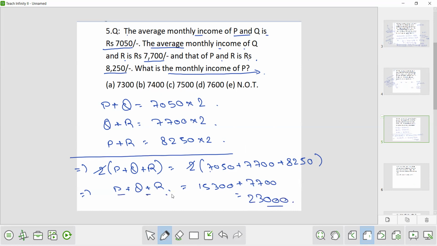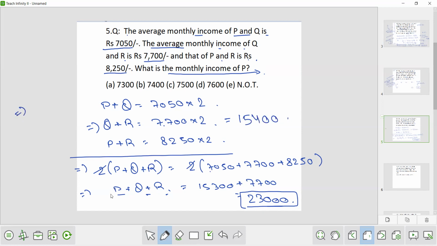Now P plus Q plus R, total income, is 23,000. And from here, we know that Q plus R, total income, is how much? 7,700 into 2. How to calculate? 7,000 into 2 is 14,000 and 700 into 2 is 1,400. So 14,000 plus 1,400 means 15,400.